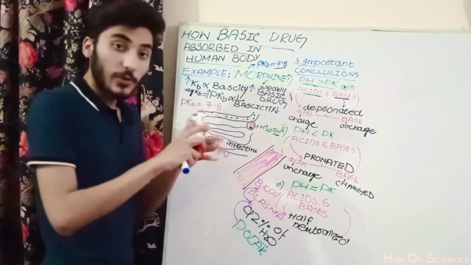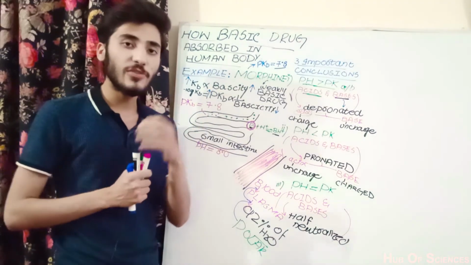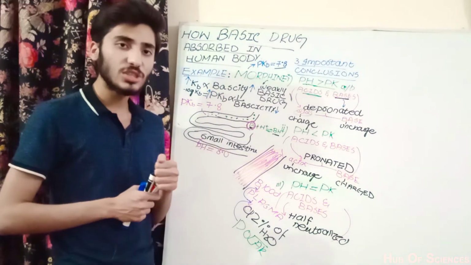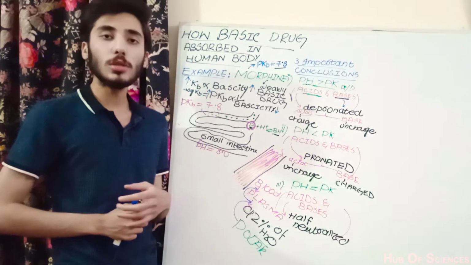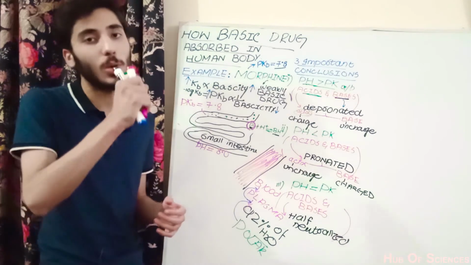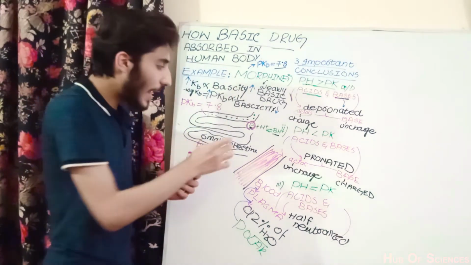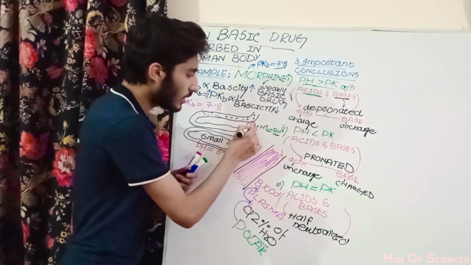So the first question is, what is the significance of the weakly basic drug being present in its deprotonated or uncharged form abundantly in the small intestine? The significance, or the advantage, is that this uncharged form can easily cross the small intestine.